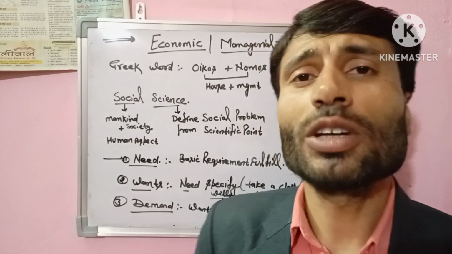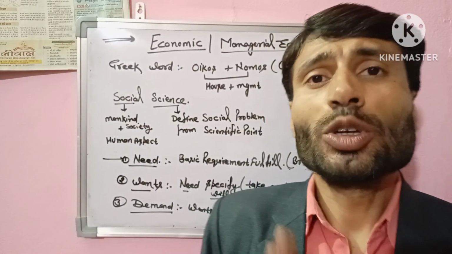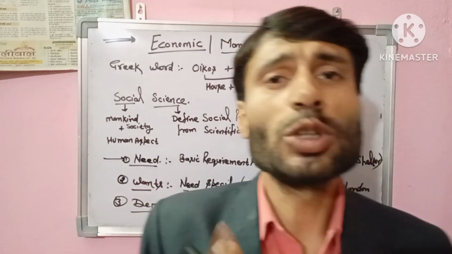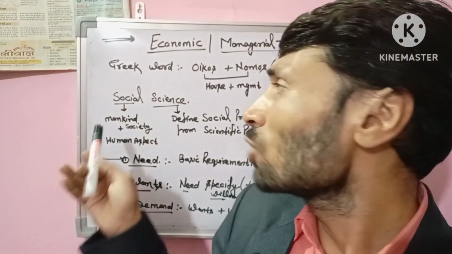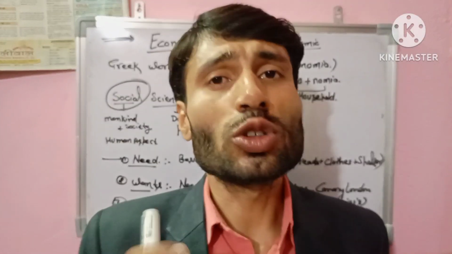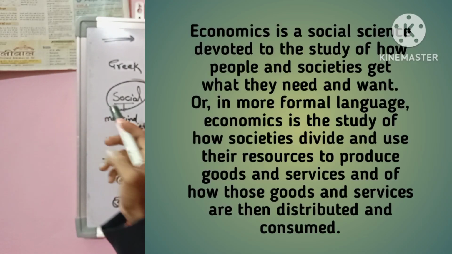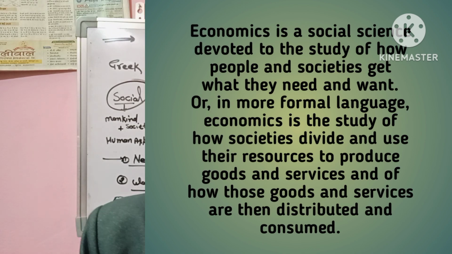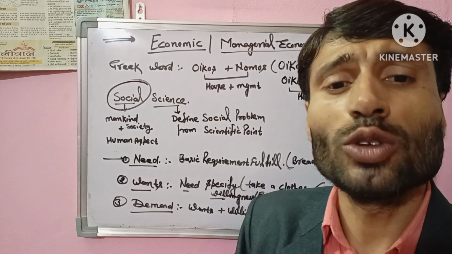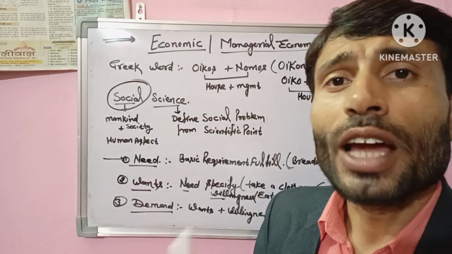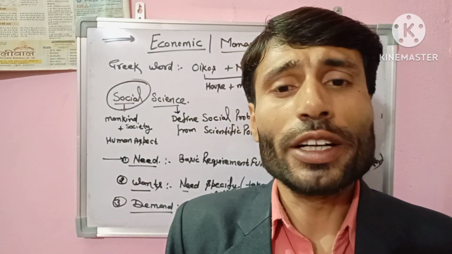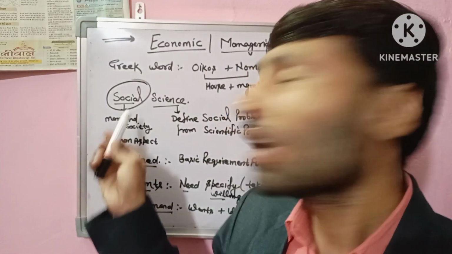Why is economics a social science? First I will explain the social part. Economics is social because we study mankind in society, and it deals with the human aspect in society.